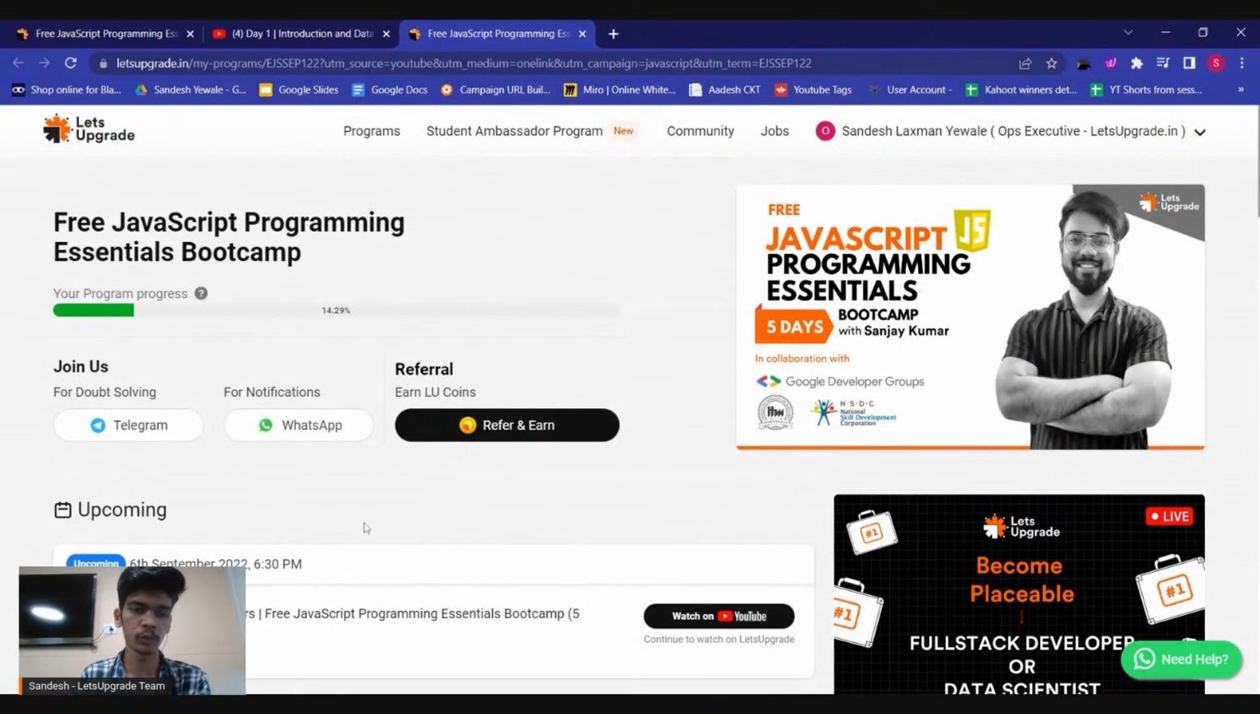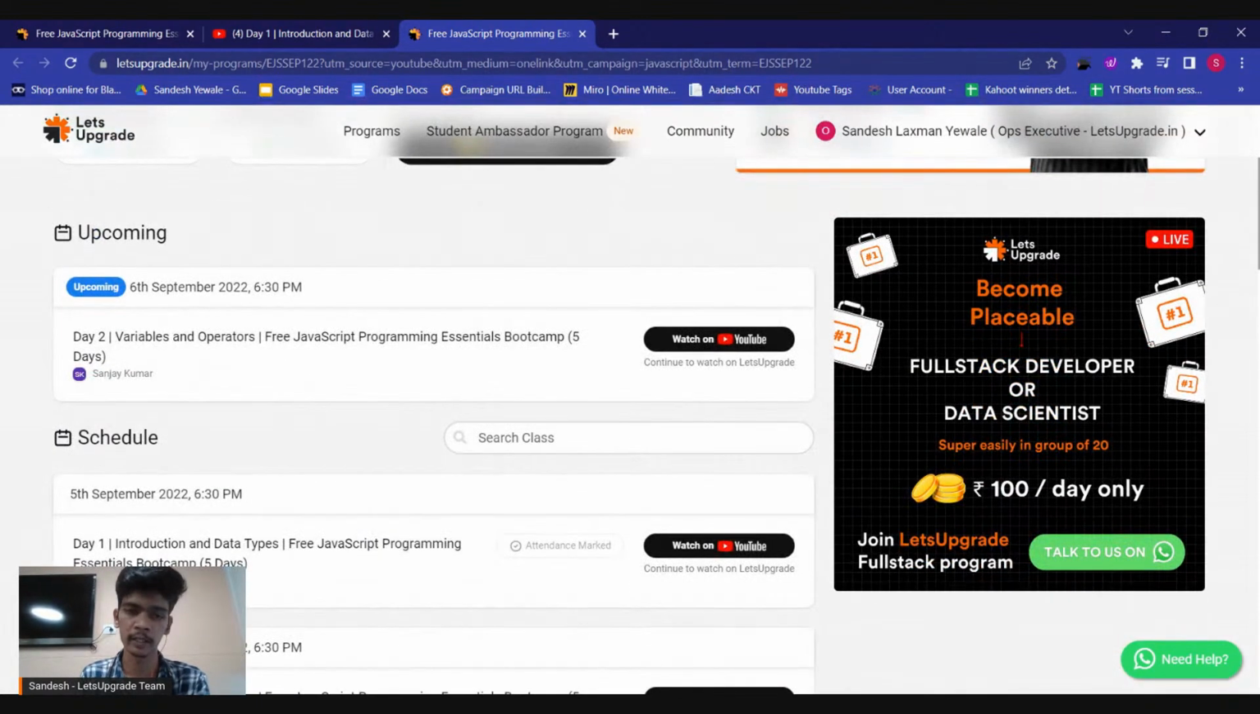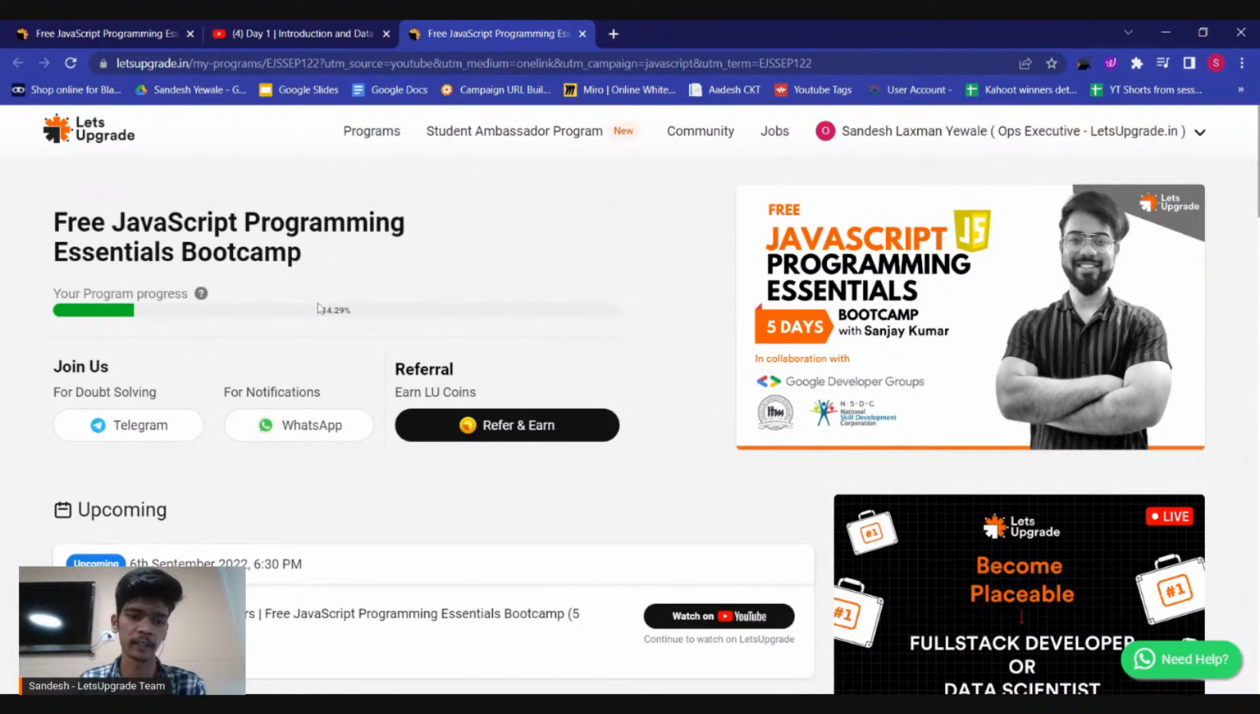When you submit your attendance, you can see the progress bar has increased to 14.29%. For your certificate, you need to complete 50% of your progress. How to complete your 50% is a very simple thing. You just need to fill the attendance form for 5 days and submit whichever assignment is given to you.